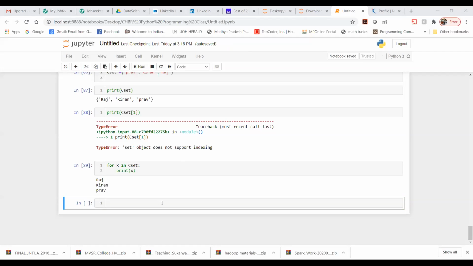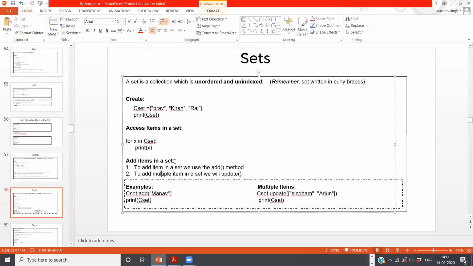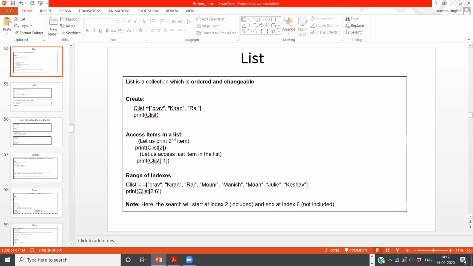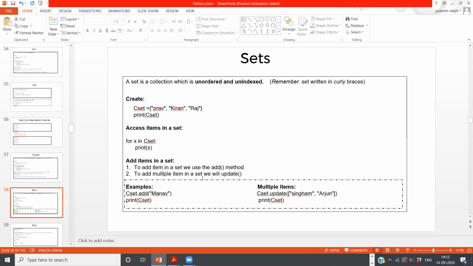Anyway, let us first cover some other thing as well. In set, what all things can we do? We want to add some element. So how are we going to do that? Let me share this now. For others, if you might have seen, to add any element, what we have done in list, we haven't performed any addition. Oh, we have missed that. Anyway, let me first cover here how exactly in set we can add an item.